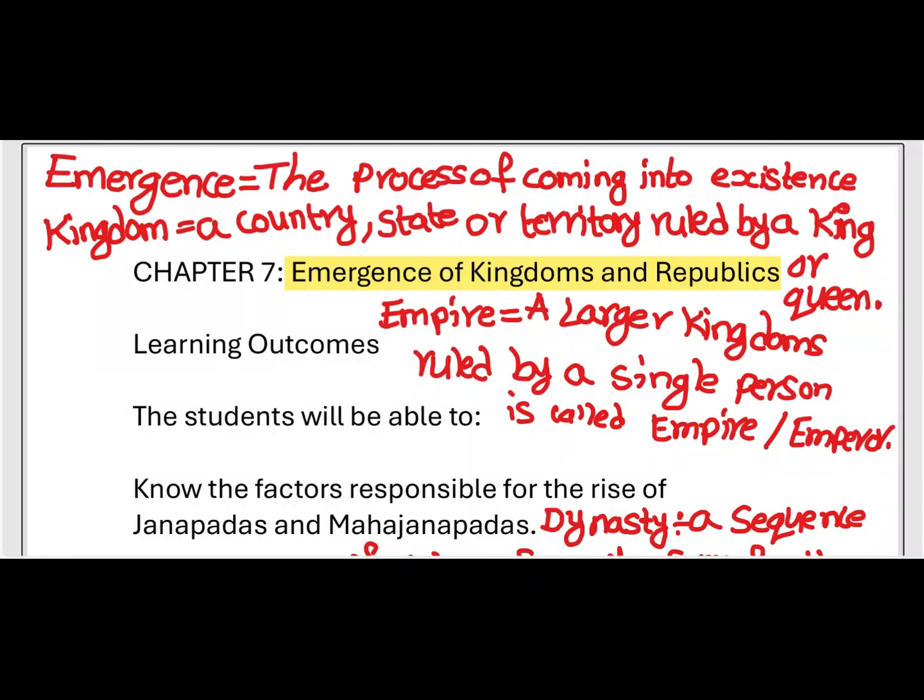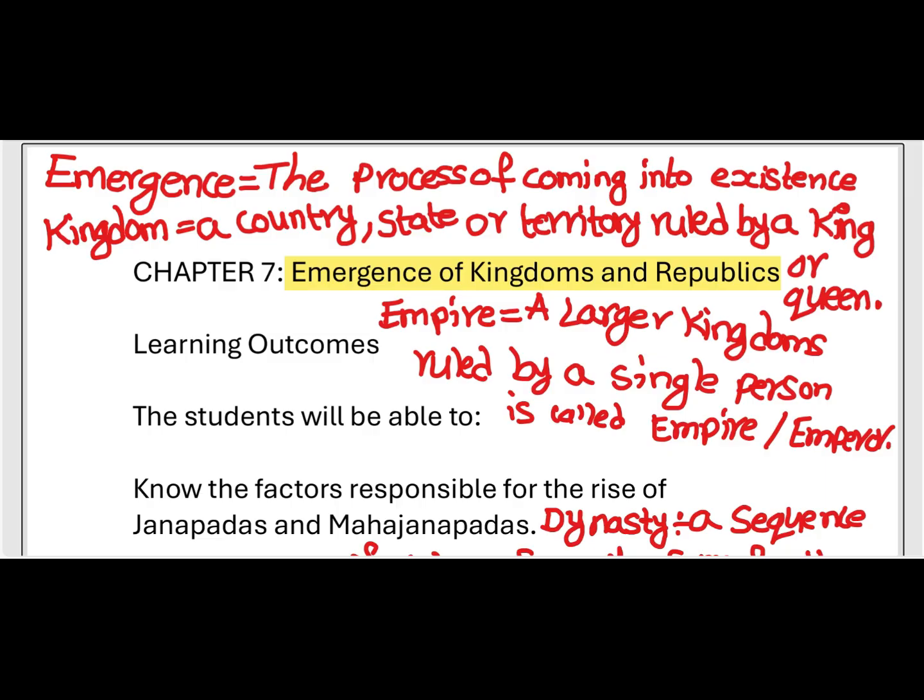Today in this video we are going to discuss a new chapter. The chapter name is Emergence of Kingdoms and Republics. Here, what is meant by emergence? Emergence is a process of coming into existence or prominence. It means how the kingdoms and republics emerged into kingdoms and republics. This is the title of the lesson.